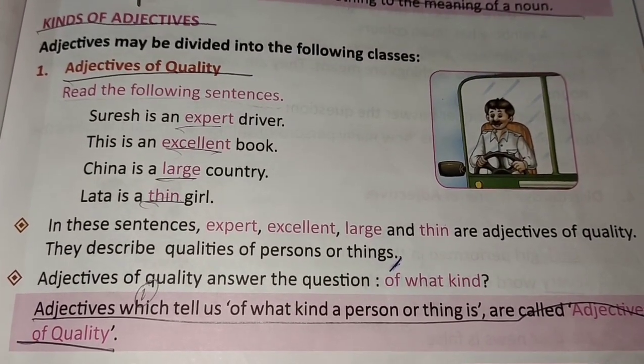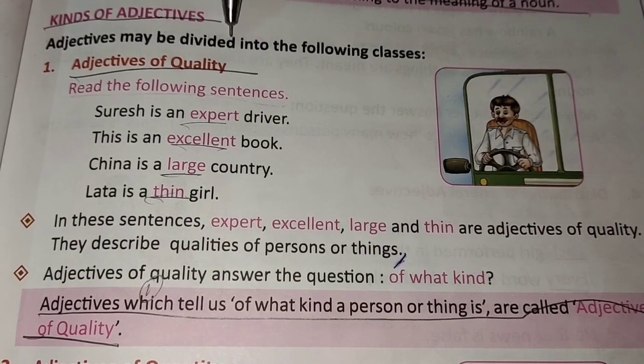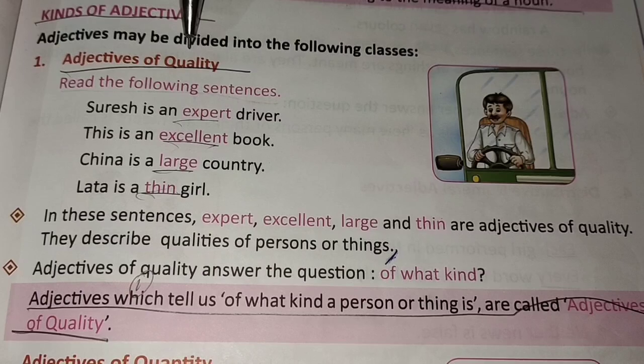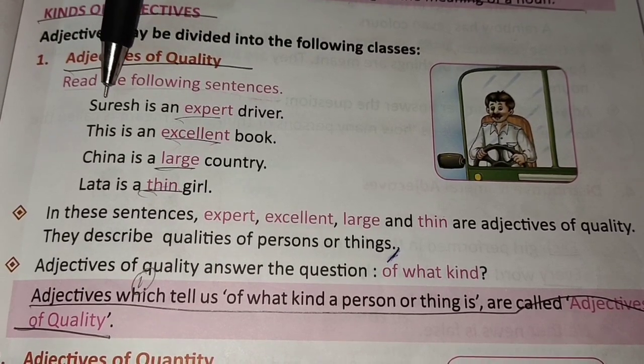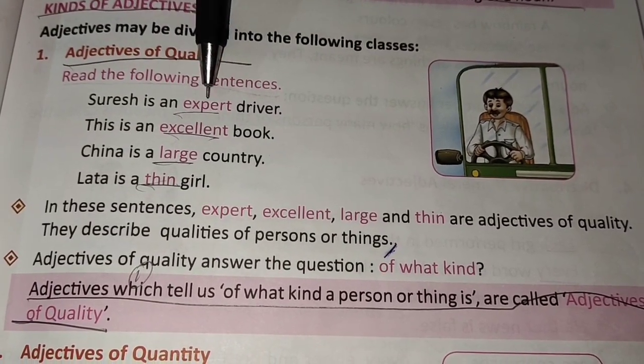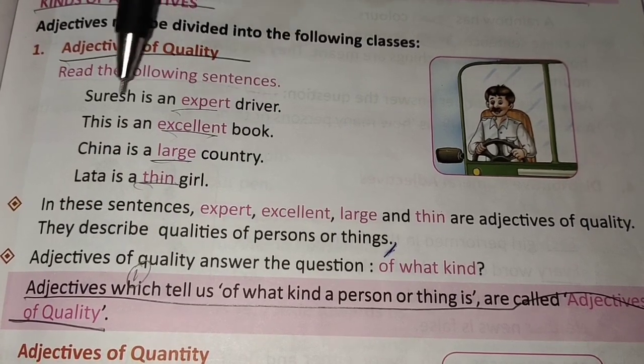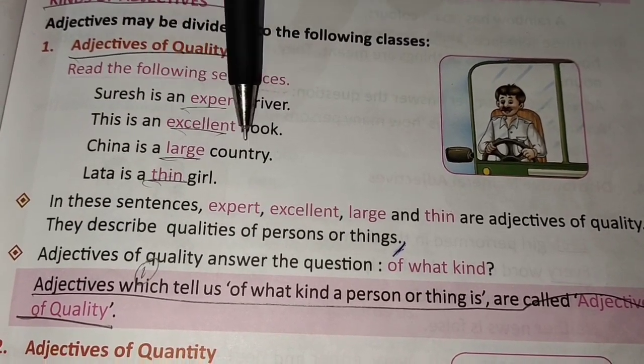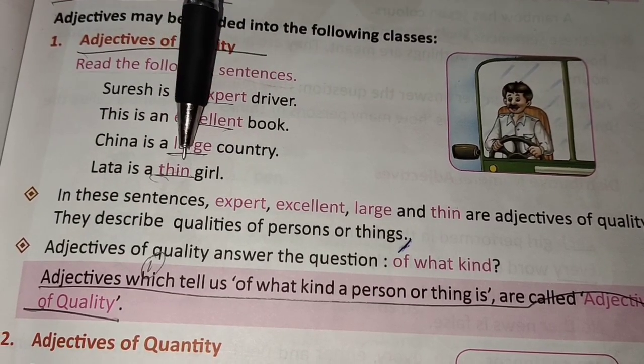Now kinds of adjectives. Adjectives may be divided into the following classes. Number 1 is adjective of quality. Look at these sentences. Suresh is an expert driver. This is an excellent book. China is a large country. Lata is a thin girl.